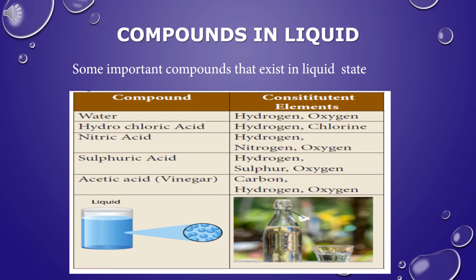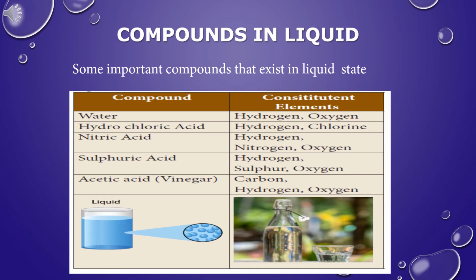Sulfuric acid. The chemical formula for sulfuric acid is H2SO4. Sulfuric acid contains two hydrogen atoms, one sulfur atom, and four oxygen atoms. The constituent elements present in sulfuric acid are hydrogen, sulfur, and oxygen. Sulfuric acid is a colorless liquid with no odor. Sulfuric acid in general does not have any smell. Sulfuric acid is used to make soaps, detergents, fertilizers, and car batteries.